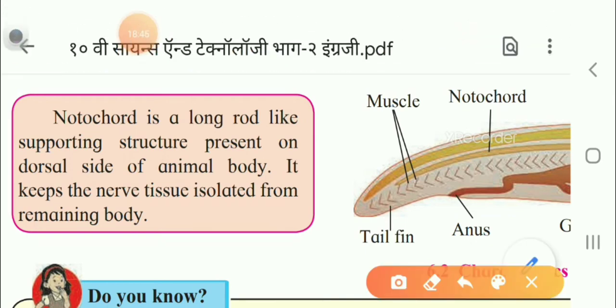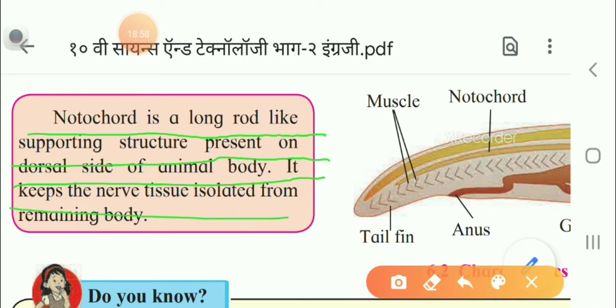what is notochord. Notochord is a long rod-like supporting structure present on the dorsal side of animal body. It keeps the nerve tissue isolated from the remaining body. So that we have to learn and keep in our mind. This is an important point, that what is notochord.